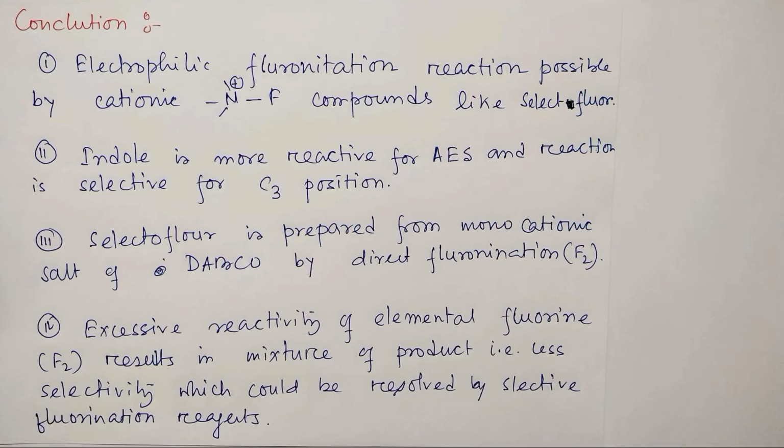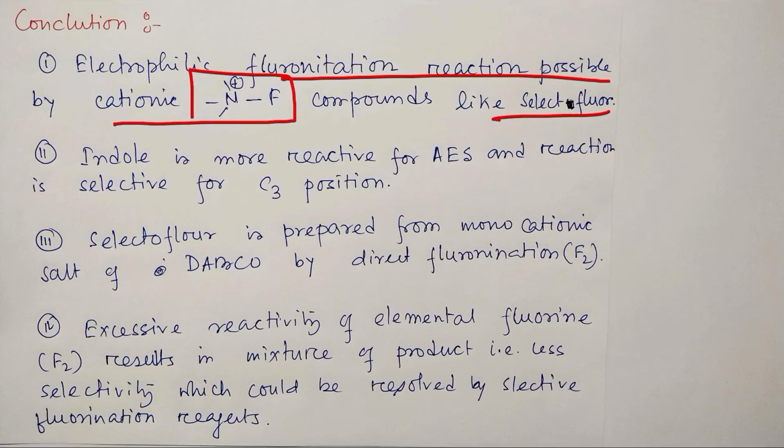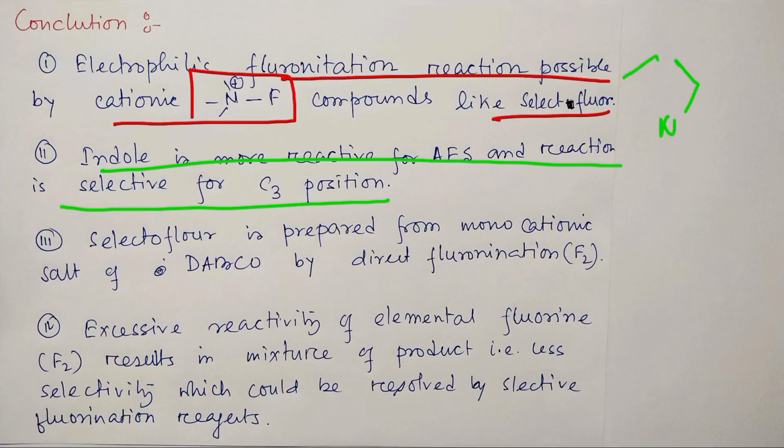Now let's discuss the conclusion of what we have learned today. We have learned that electrophilic fluorination is possible using cationic NF compounds like selectfluor. Neutral ones are also possible, as I have explained. And indole is more reactive for electrophilic aromatic substitution, and its selectivity is for the C3 position because it is attached to pyrrole, and the resonance stabilization means this lone pair pushes and attacks the electrophile. Very brief. Visit the video about indole, you can understand it better.